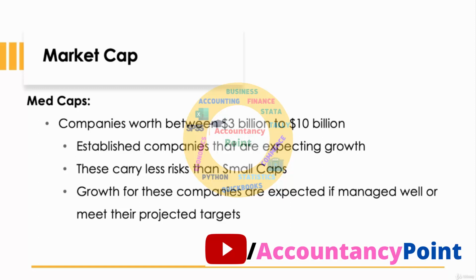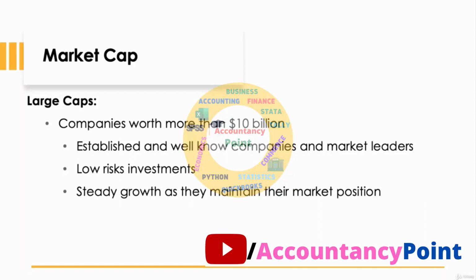Mid caps. These are companies worth between $3 billion and $10 billion. These are usually established companies that are expecting more growth, and they carry less risk than small caps as they are much bigger. Large caps. These are companies worth more than $10 billion.